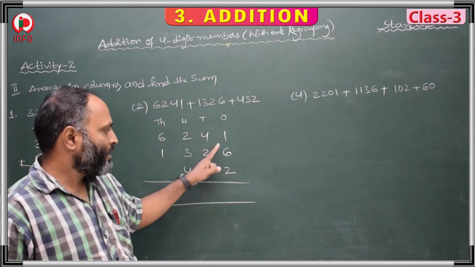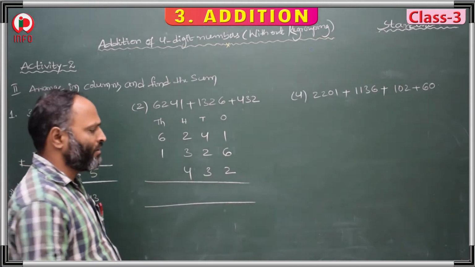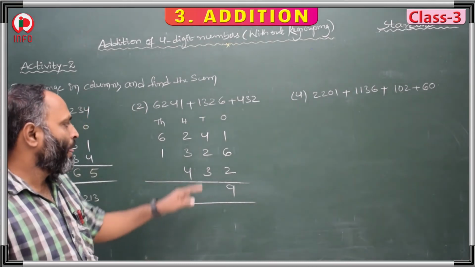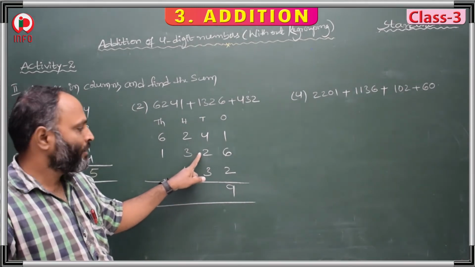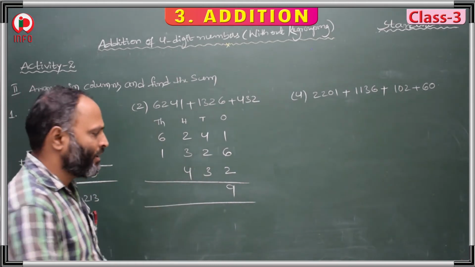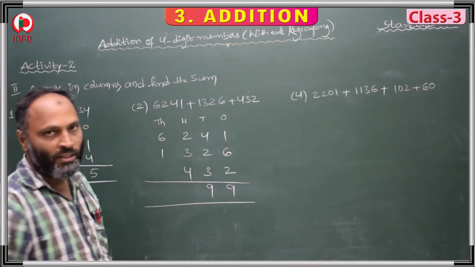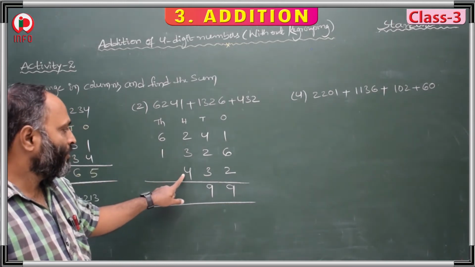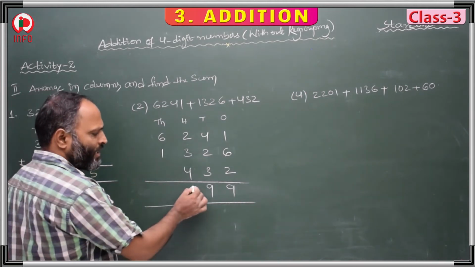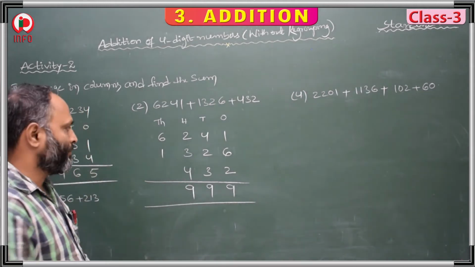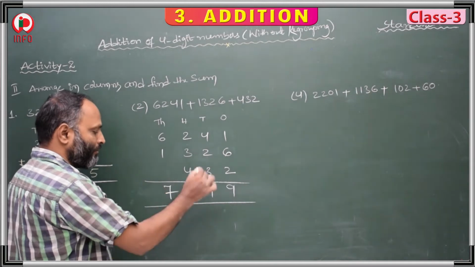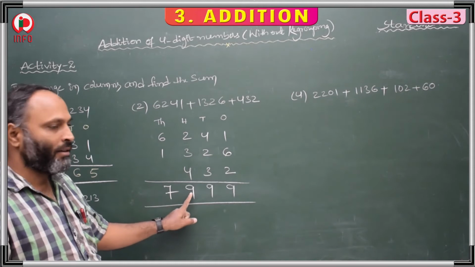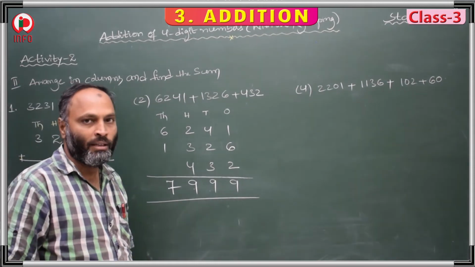6 plus 1, 7. 7 plus 2, 8 and 9. 9 is a single digit, no need for regrouping. 4 plus 2, 6, 6 plus 2, 8. 2 plus 3, 5, 5 plus 4, 9. 9 is a single digit, the same. 6 plus 1, 7. The answer is 7,999.